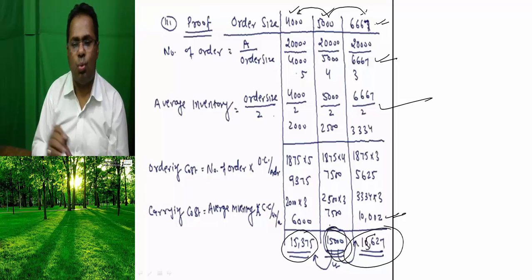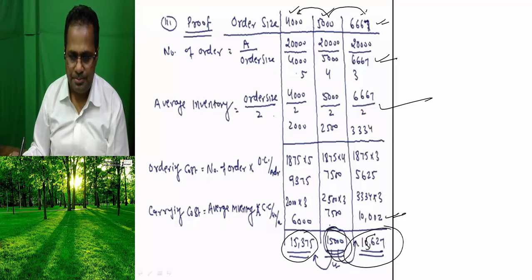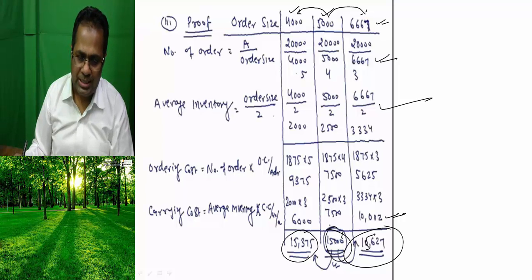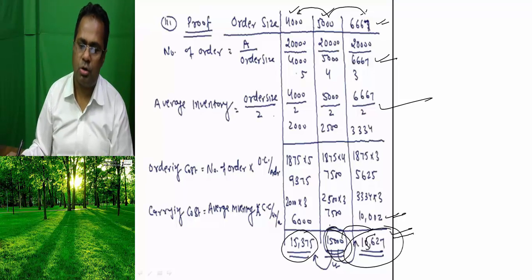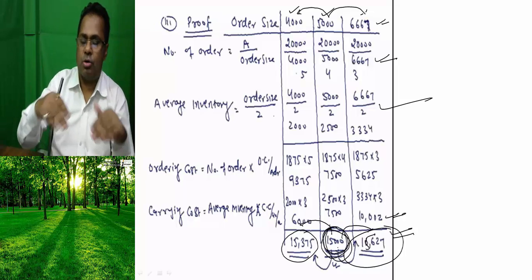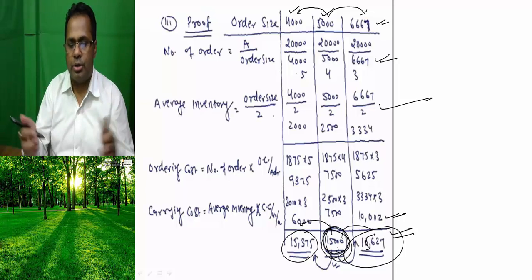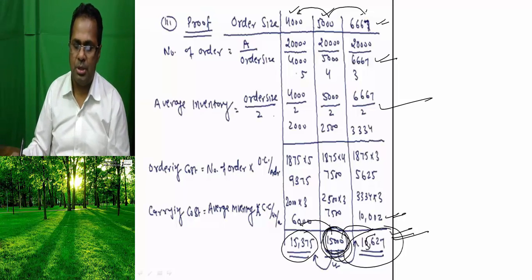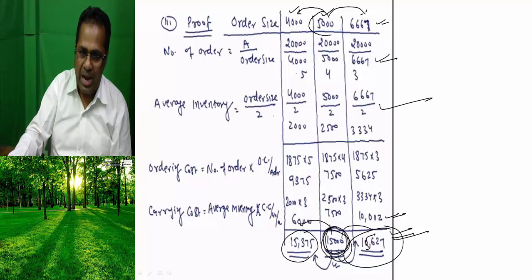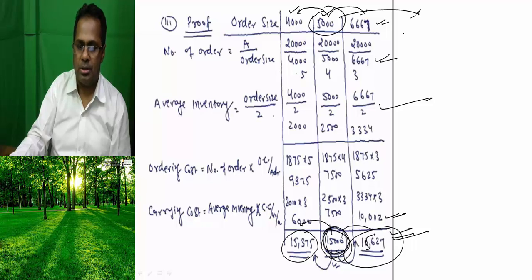6,667 order size. It means what? Whether order size is higher or lower than EOQ, total ordering cost plus carrying cost is higher than at EOQ. At order size EOQ, the ordering cost plus carrying cost is 15,000. Whether I take 4,000 or more than 5,000, ordering cost plus carrying cost is higher than 15,000. It means this is the EOQ at which ordering cost plus carrying cost is lowest. That we have to prove.